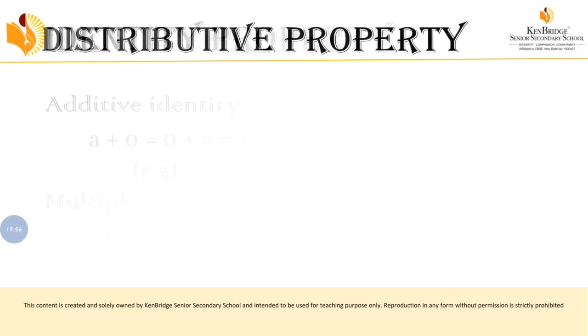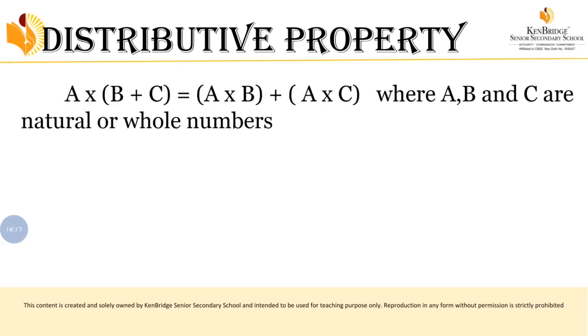Understood? So let's move on to the next one, that is distributive property. What does distribution mean? We are providing, right? We are giving to everybody. That is called distribution, right? Giving to everyone. So distributive property in the sense, just look at this, a into (b plus c) is equal to a into b plus a into c.